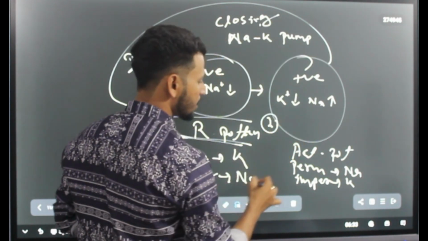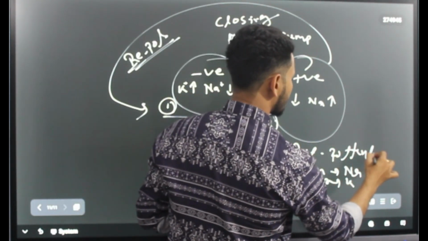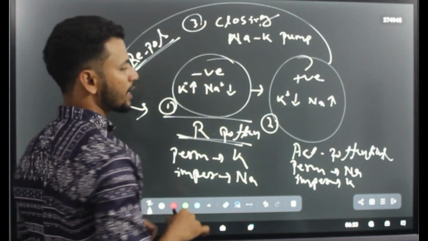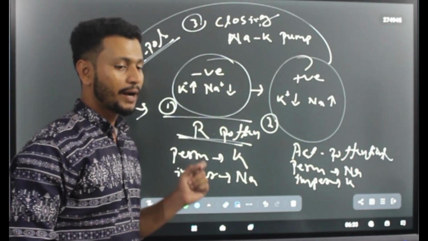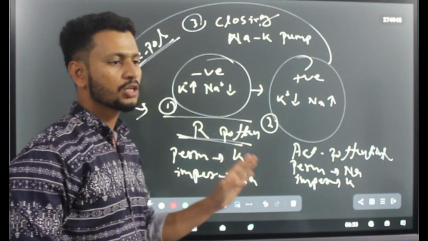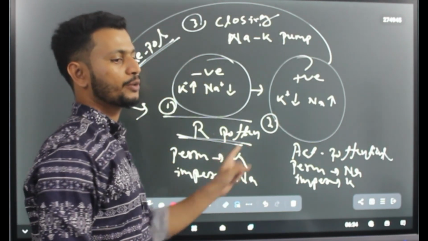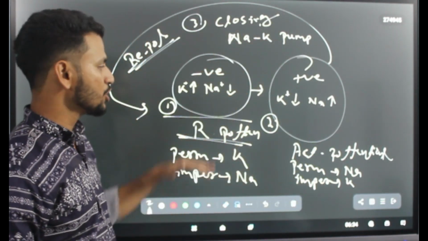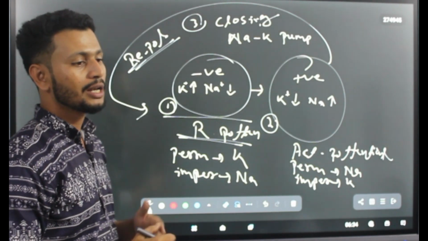So this is your first step, polarization, resting potential. This is your second phase, which is known as action potential, and this is your third step, which is known as repolarization. By this process, the electrical fields or the impulses or the signals can transfer from one cell to other cells in a continuous manner. So this is your mechanism for neural transmission.